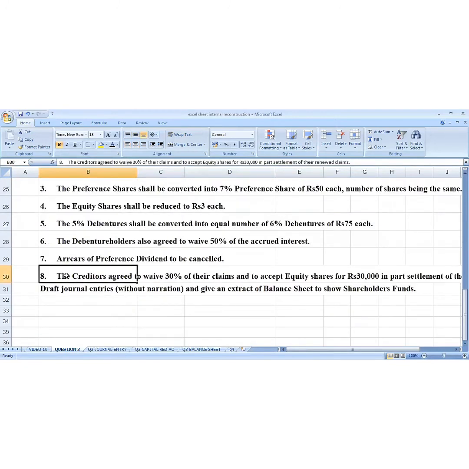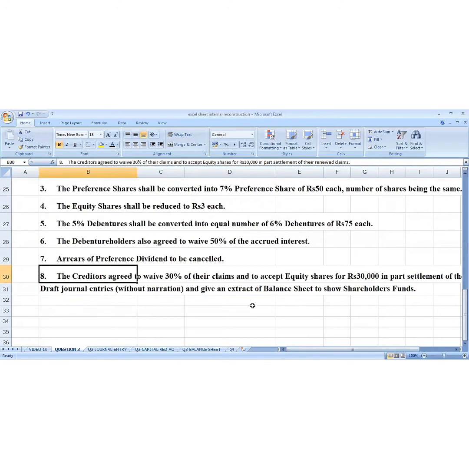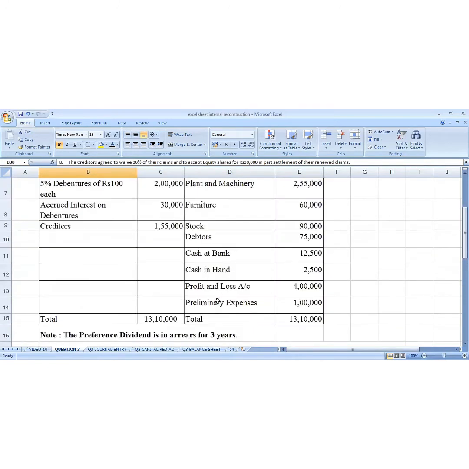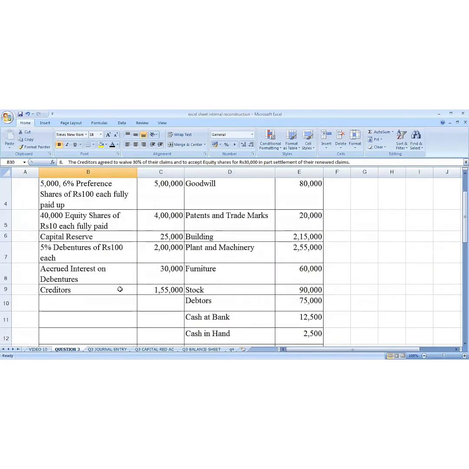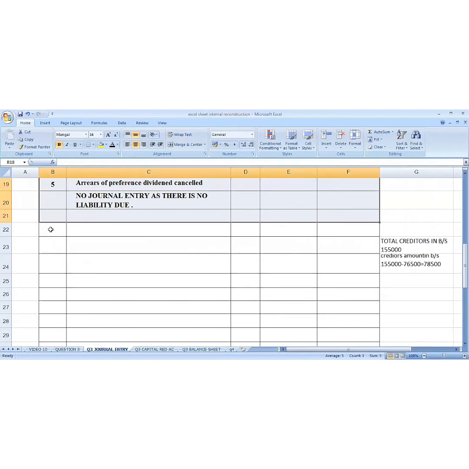Then line number 8, the creditors agreed to waive 30% of their claim and accept equity shares for rupees 30,000 in part settlement of the renewed claims. So 30% of the creditors are to be cancelled. What is the amount of the creditors we have in the question? The creditors are 1,55,000. So what is the journal entry? Please look at the journal entry very carefully.